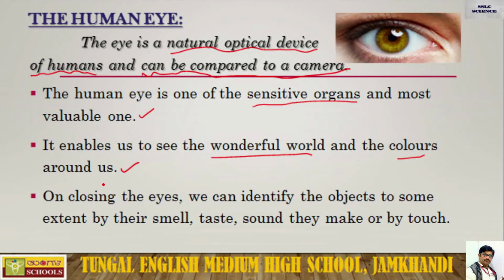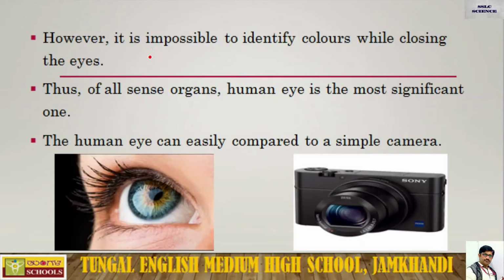On closing the eyes, we can identify some objects to some extent by their smell, taste, the sound they make, or by touch. We can identify some objects by closing the eyes, by their smell, their taste, their sound, as well as touch.